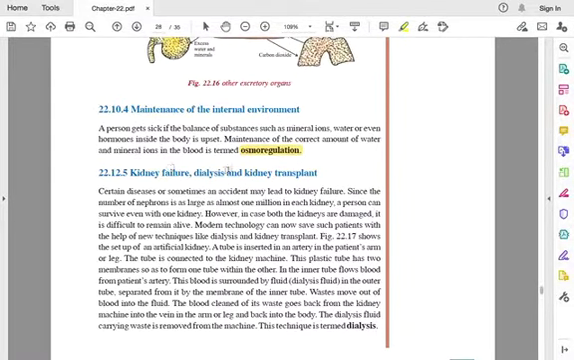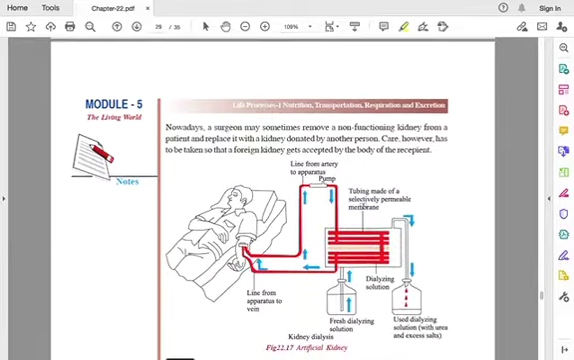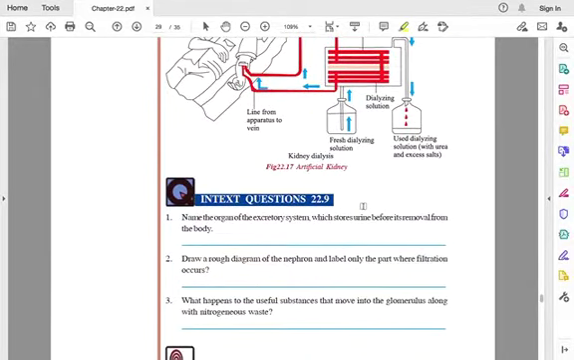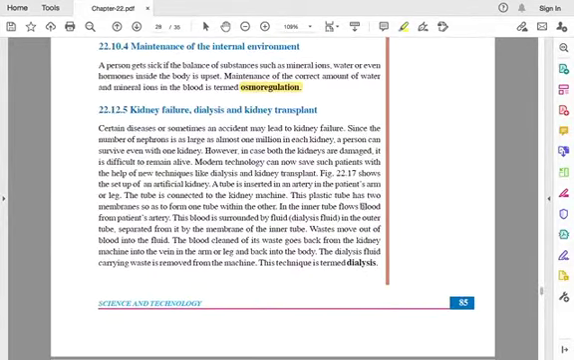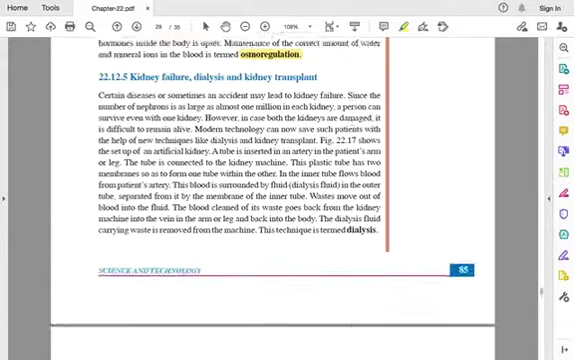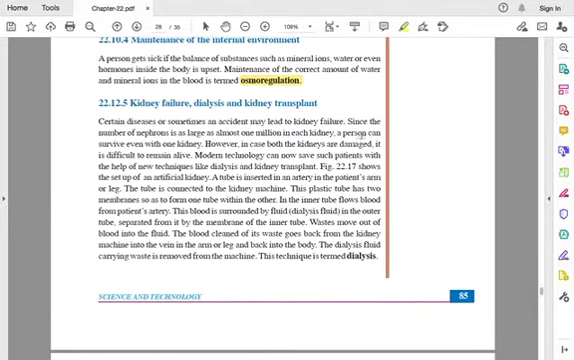Next we will see kidney failure, dialysis and kidney transplant. So this is the last topic. If there is any accident or kidney failure, our kidney cannot function and the waste cannot be removed from our body. So in such cases there is an artificial kidney called dialysis, or the kidney transplant.